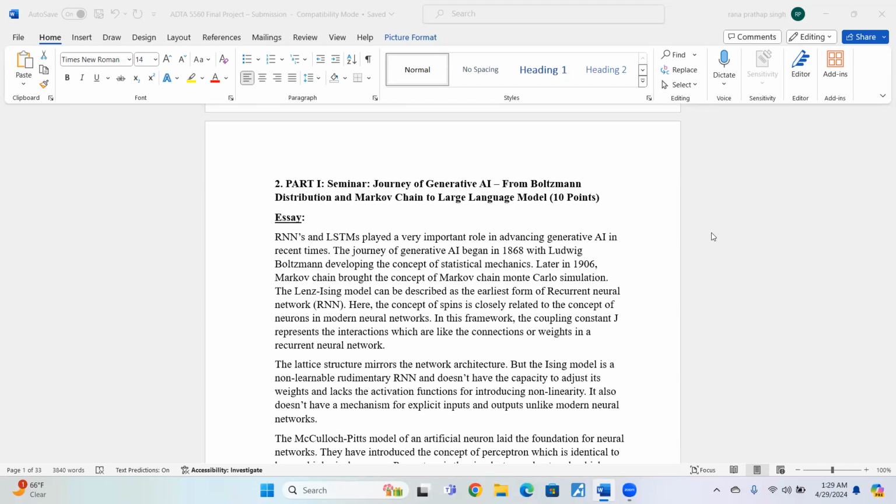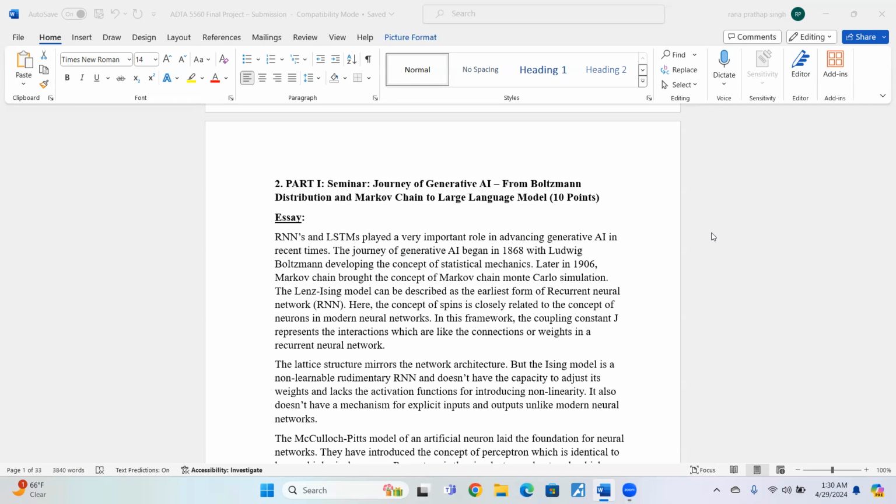I've talked about RNNs and LSTMs here. RNNs and LSTMs play a very important role in advancing generative AI. The seminar topic is the journey of generative AI from Boltzmann distribution and Markov chain to large language models. The journey of generative AI began in 1868 with Ludwig Boltzmann developing the concept of statistical mechanics. Later, in 1906, Markov brought the concept of Markov chains, leading to Markov chain Monte Carlo simulation.